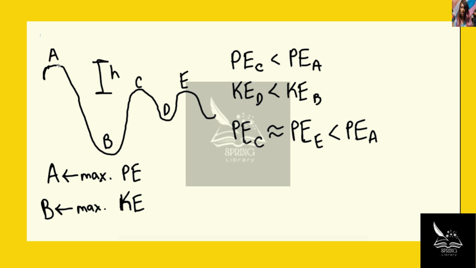And so again, you will never be able to reach that height, and you will reach very close to that height, but again, the potential energy at point C is a little bit less than the potential energy at point A. That is the end of the solution.